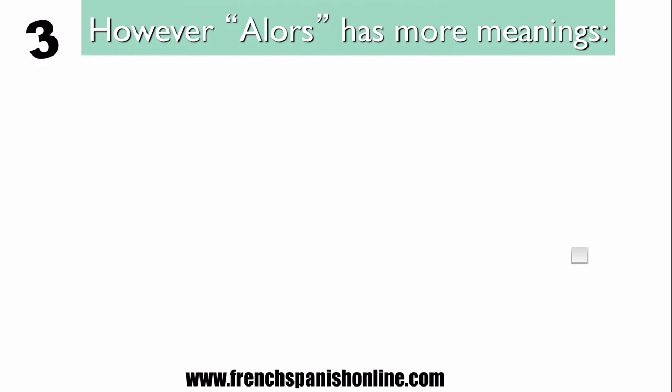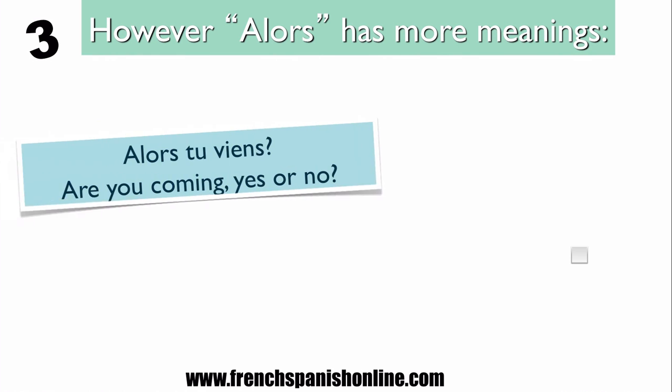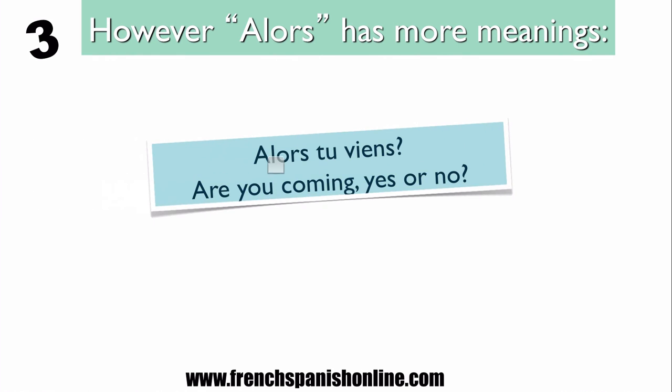The same thing for alors: alors has more meanings in French. For example, here, alors tu viens? The translation is, are you coming? Yes or no? Maybe someone in your home told you that he wanted to go out with you, but now that you're ready, it seems that they changed their mind, so you don't know what they are going to do, so you want to say, alors tu viens? So, are you coming?